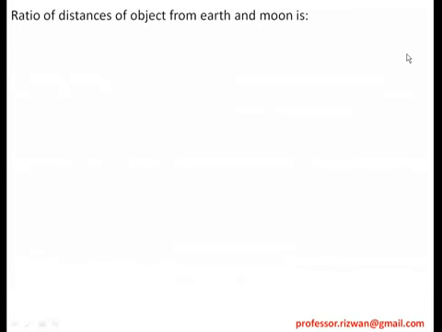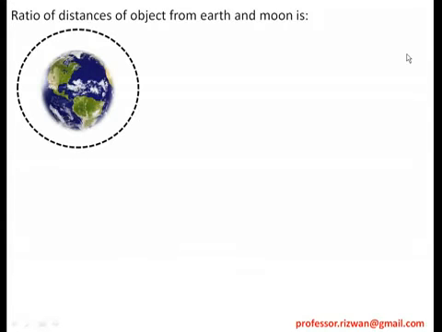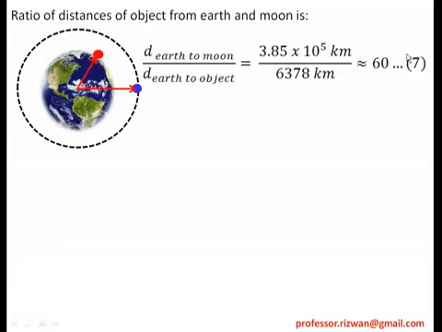So now we will calculate the ratio of distances of the object. That ratio was for acceleration, now we will get the ratio for distances. So how will you calculate the ratio? Just see, this is the distance between the center of the moon and the center of the earth, and this is the distance between the center of the earth and the center of any object. Now we can calculate this ratio, the earth to moon distance. We know this is 3.85 into 10 to the power 5 kilometer, and 6378 kilometer is the radius of earth. Now this distance is actually the radius of earth. So 6378 is the exact radius in kilometers.